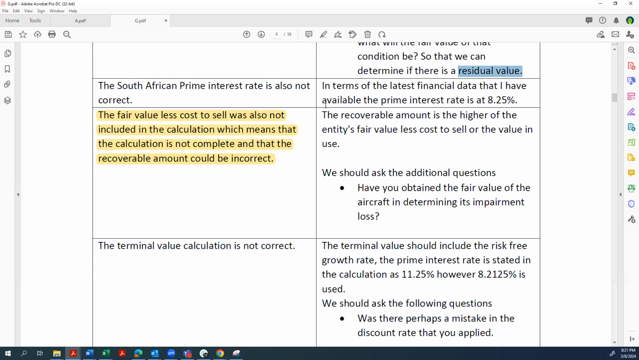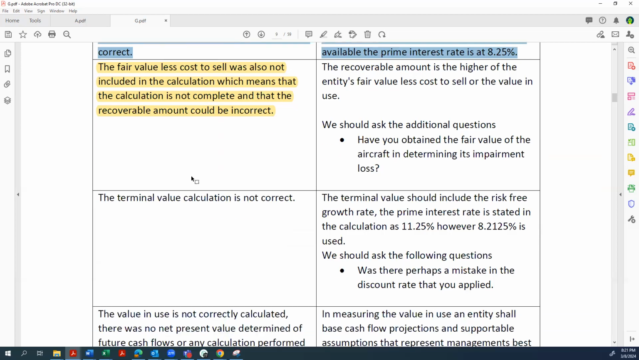So the South African prime rate is not the correct rate. In the latest financial data I have available, the prime rate is that. Remember, the prime rate is not necessarily the correct rate because it's not reflective of the risks associated with that asset. So definitely not a valid point.